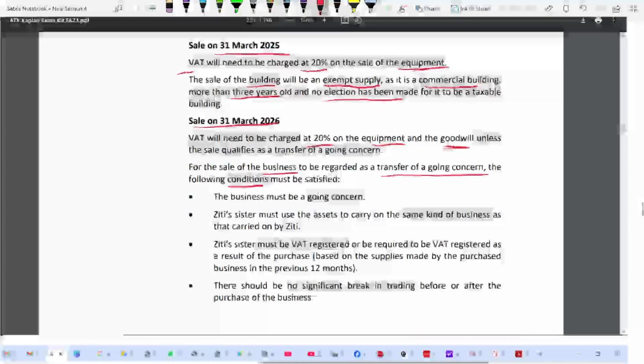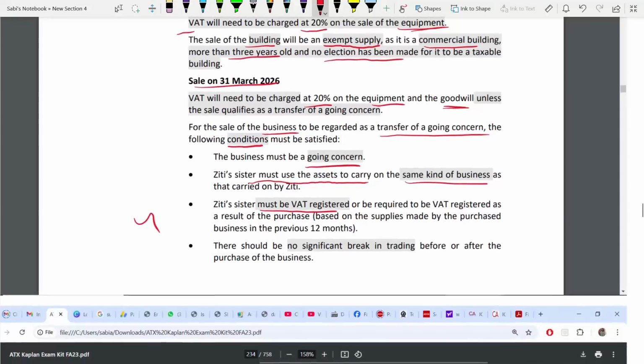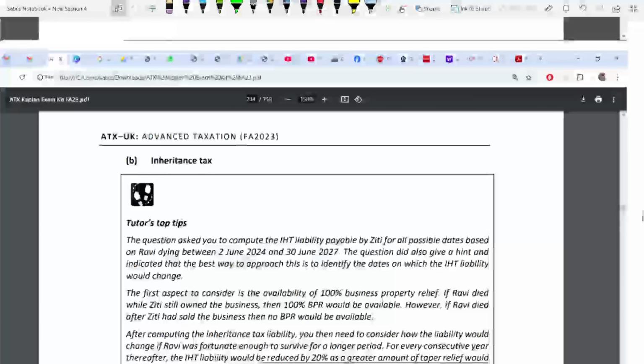Four conditions. Business has to be a going concern. Sister must use the asset to carry the same kind of business that was carried by Ziti. Sister also must be VAT registered. Next, no significant break in trading before or after you are purchasing the business. If these 4 conditions are satisfied, business will be regarded as a going concern. Okay. Now, that part is over.